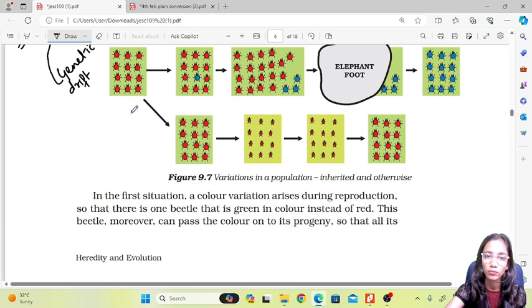So now in the third case, again we consider the red beetles only. The population wherein the red beetles were staying, in that area the vegetation became scarce because of some diseased plants, because of which now the weight of the beetle is reduced. But we can see that in the last generation the weight of the beetles appears to be similar to the first generation.